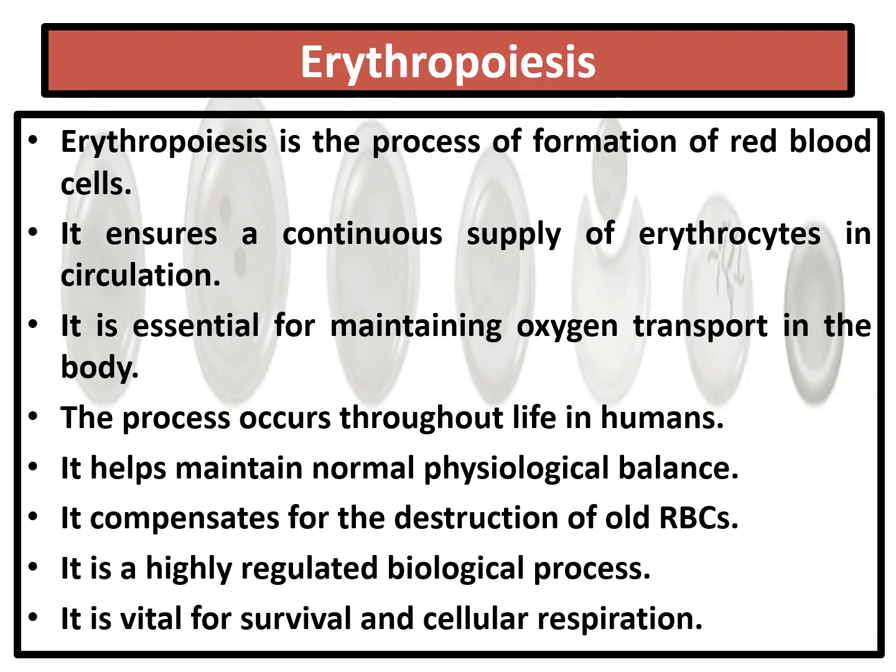Erythropoiesis. What exactly is erythropoiesis? It is just a basic definition of formation of red blood cells. I repeat, dear students, erythropoiesis is the process of formation of red blood cells. It ensures a continuous supply of erythrocytes in circulation. It is essential for maintaining oxygen transport in the body. The process occurs throughout life in humans because it helps to maintain the normal physiological balance.